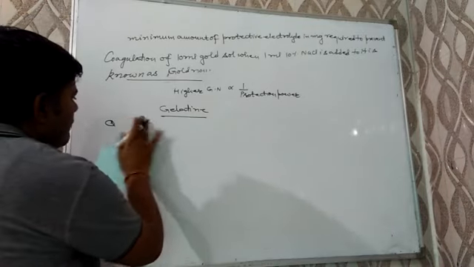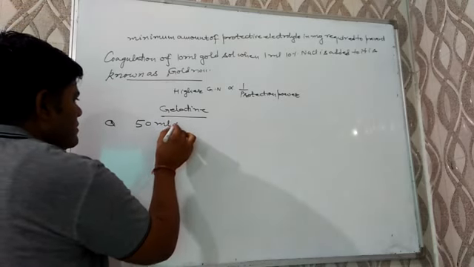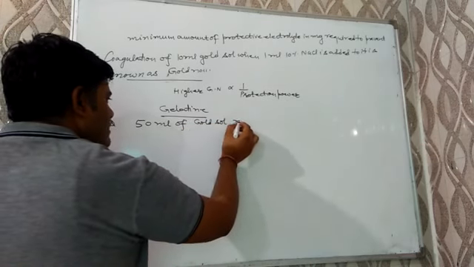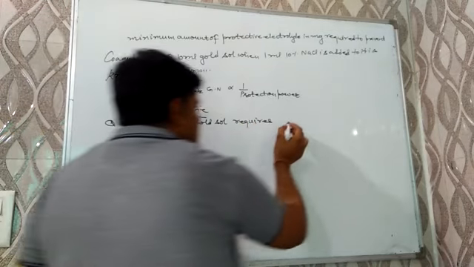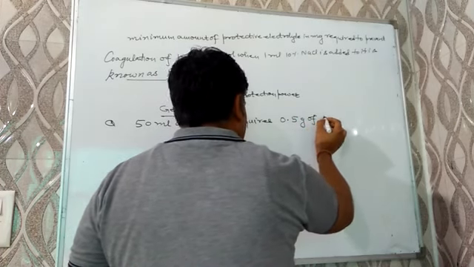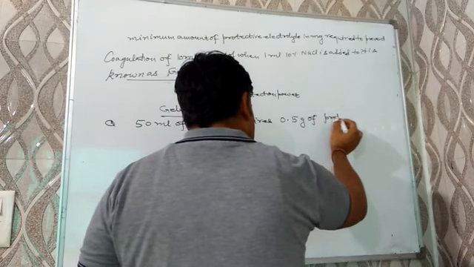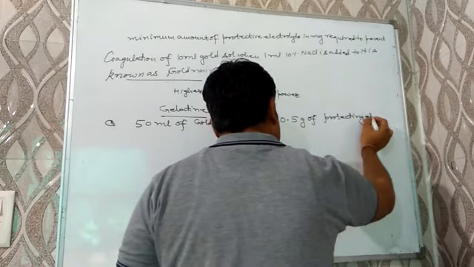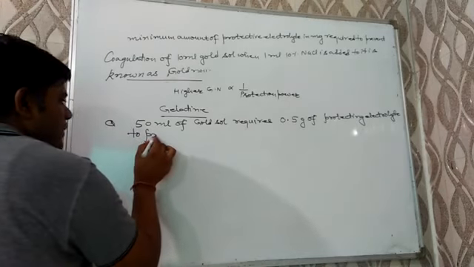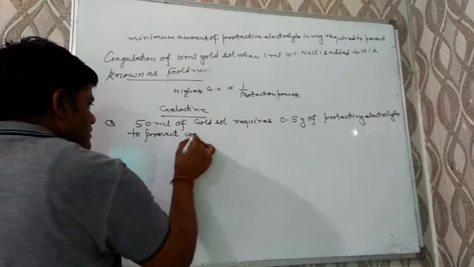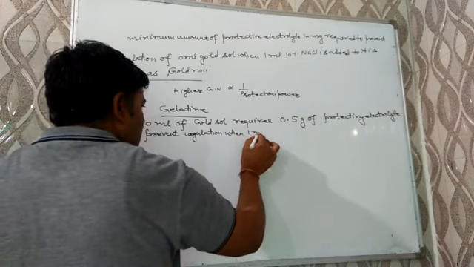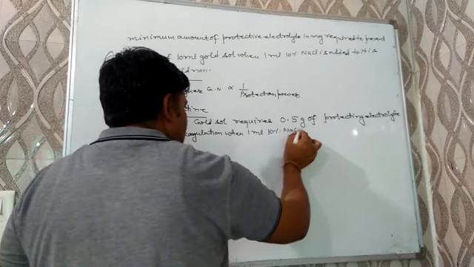Let's suppose 50 ml of gold sol requires 0.5 gram of protecting electrolyte to prevent coagulation when 1 ml of 10% NaCl is added.